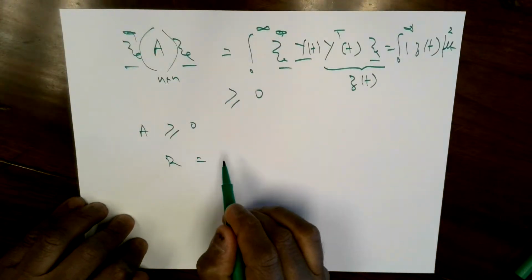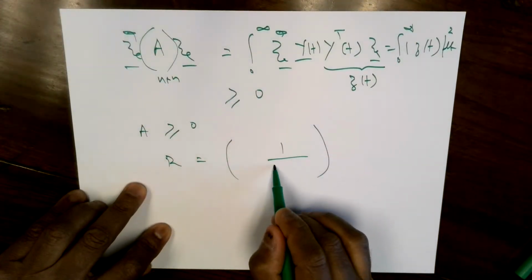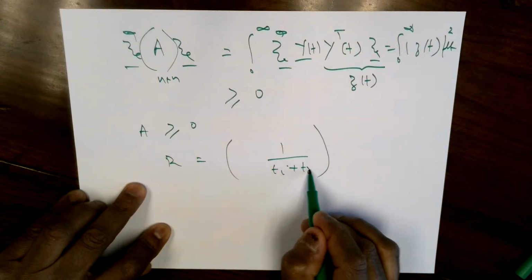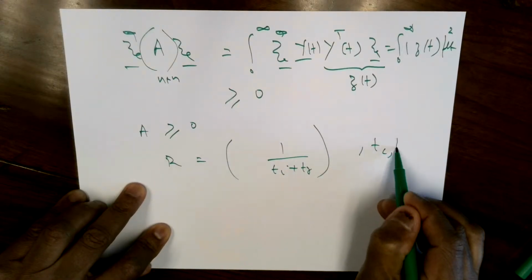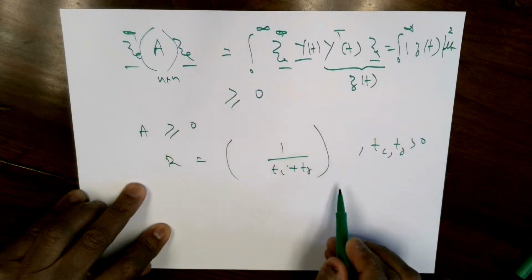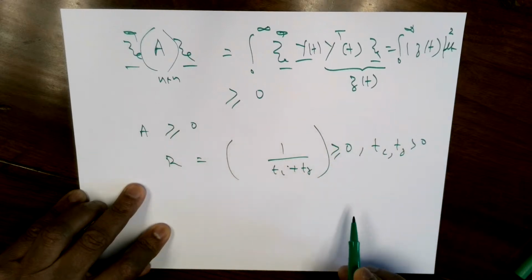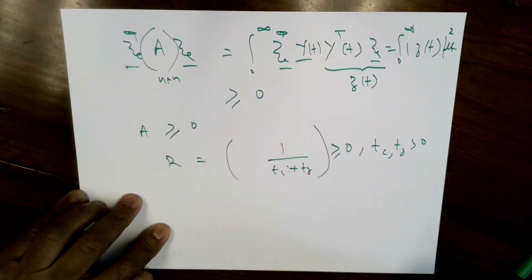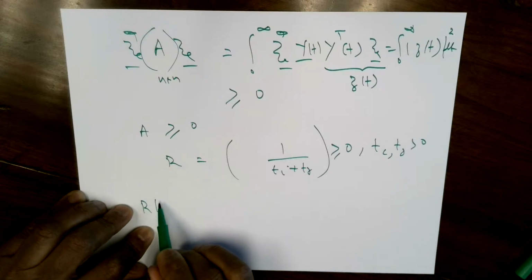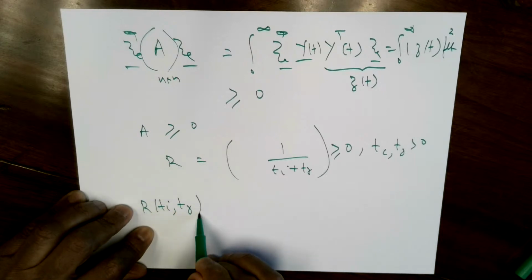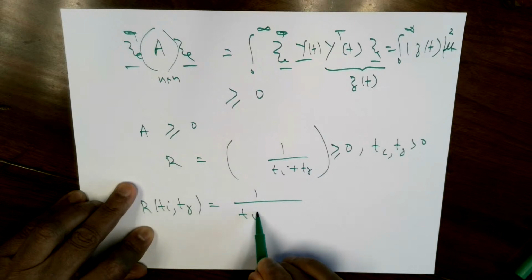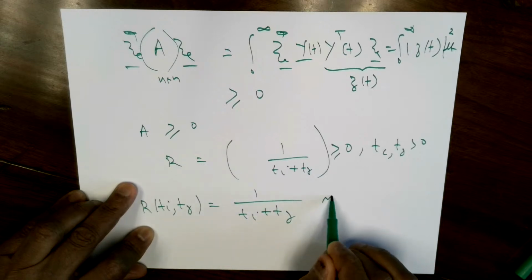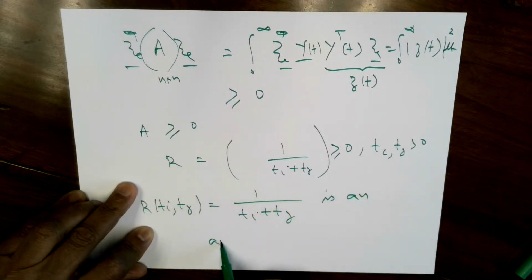If I create a matrix with 1 over ti plus tj, with all the ti, tj positive, then this will be a non-negative definite matrix. So that means R of ti comma tj equals 1 over ti plus tj is an autocorrelation function. An interesting observation. That's all. Thank you.